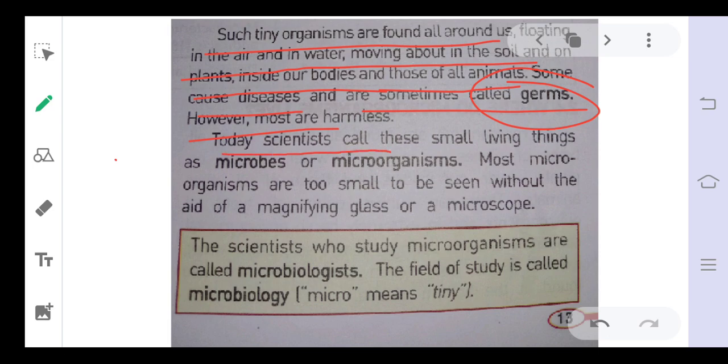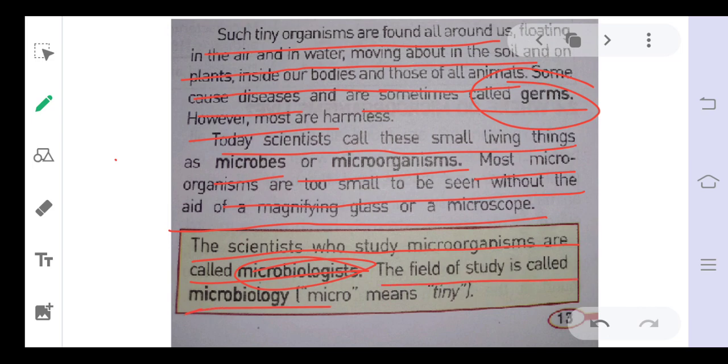Today scientists call these small living things microorganisms. Microorganisms are too small to be seen without the aid of a magnifying glass or microscope, meaning they cannot be seen without microscopes. The scientists who study microorganisms are called microbiologists, and the field of study is called microbiology.